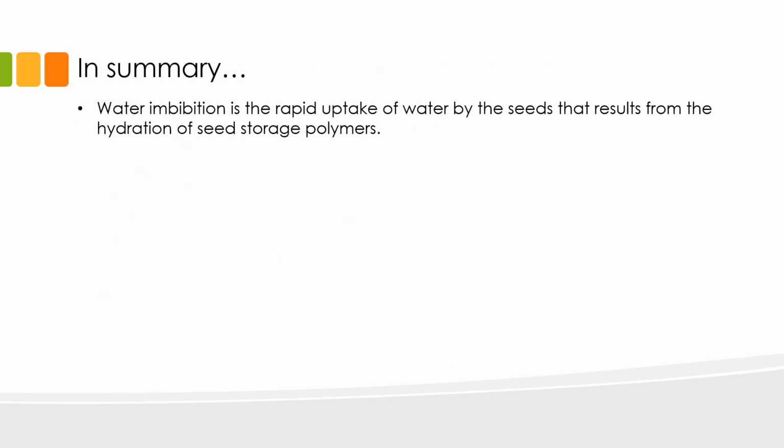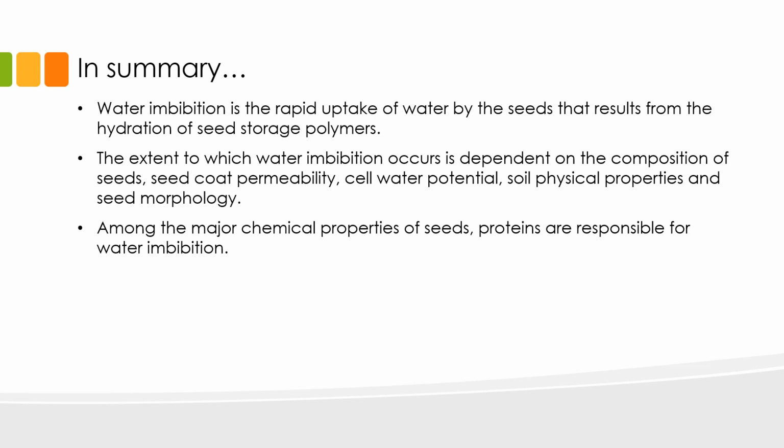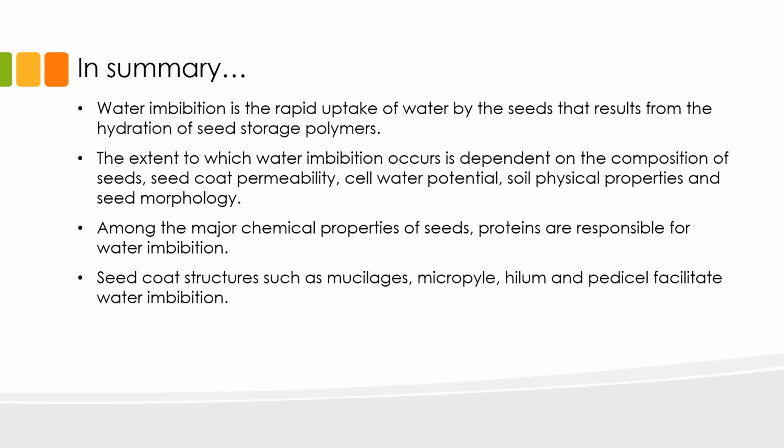To summarize, water imbibition is the rapid uptake of water by the seeds that results from the hydration of seed storage polymers. The extent to which water imbibition occurs is dependent on the composition of seeds, seed coat permeability, cell water potential, soil physical properties, and overall seed morphology. Proteins are principally responsible for water imbibition. Seed coat structures such as mucilages, micropyle, hilum, and pedicel also aid in water imbibition.